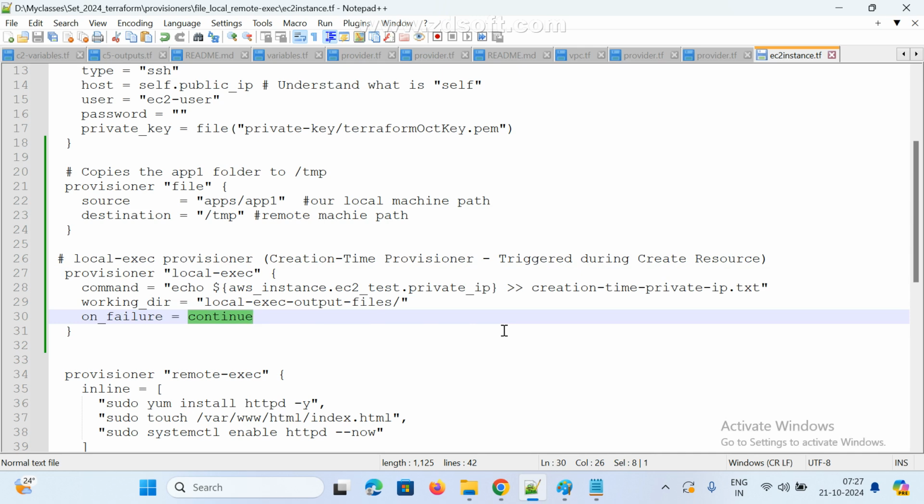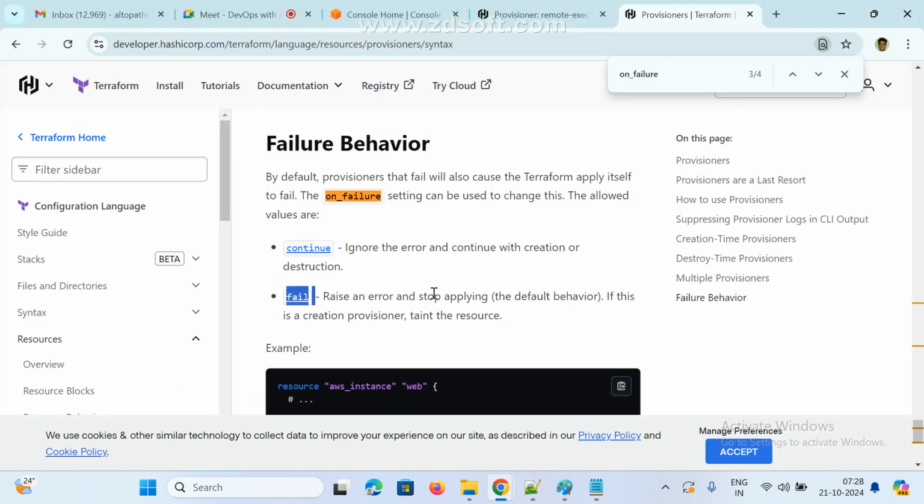On failure equal to, I am giving continue. Continue means the script will execute, or it will be interrupted? It will execute. Suppose, no sir, if any errors come I want to stop this, in that case we can use fail. That's it. These are the two we can pass. See here, continue and fail. Continue ignores the errors and continues with creation. Fail means raise an error and stop the apply command.